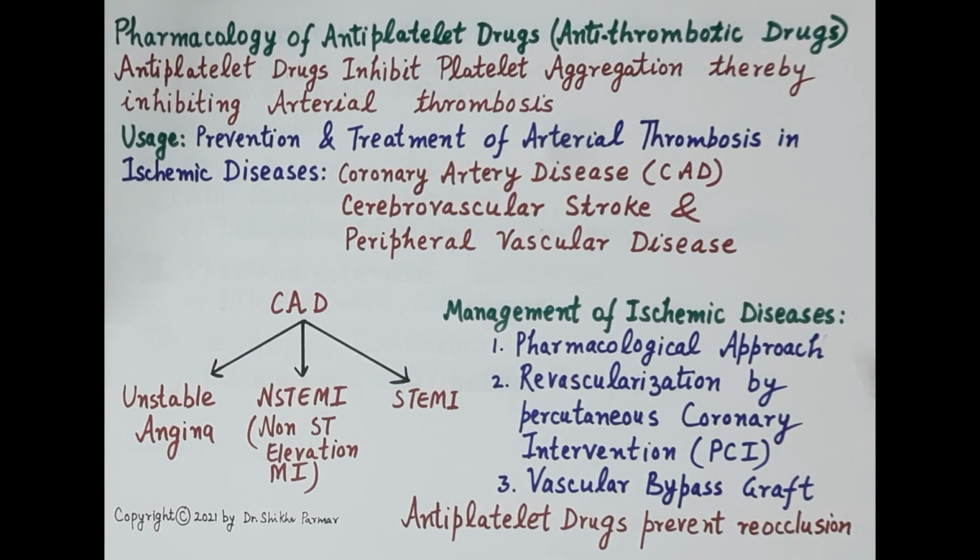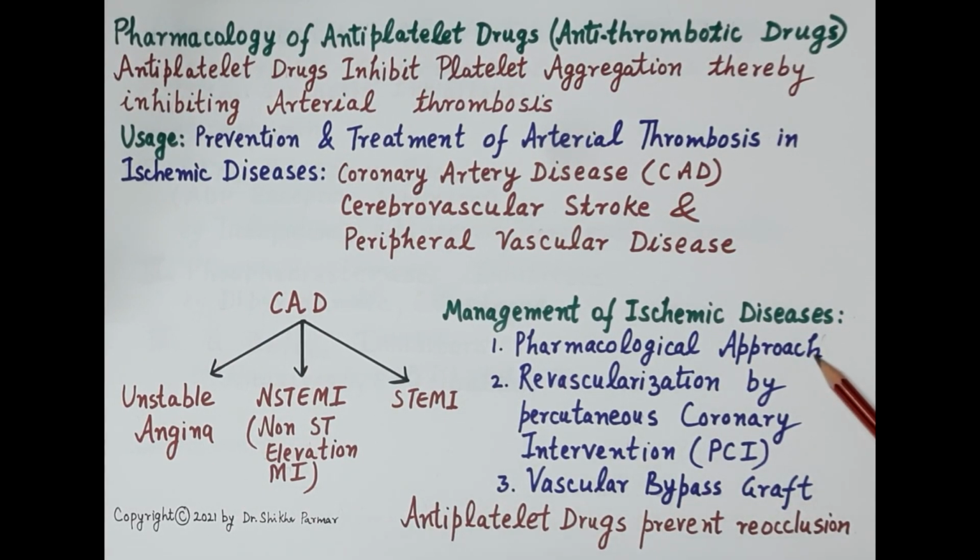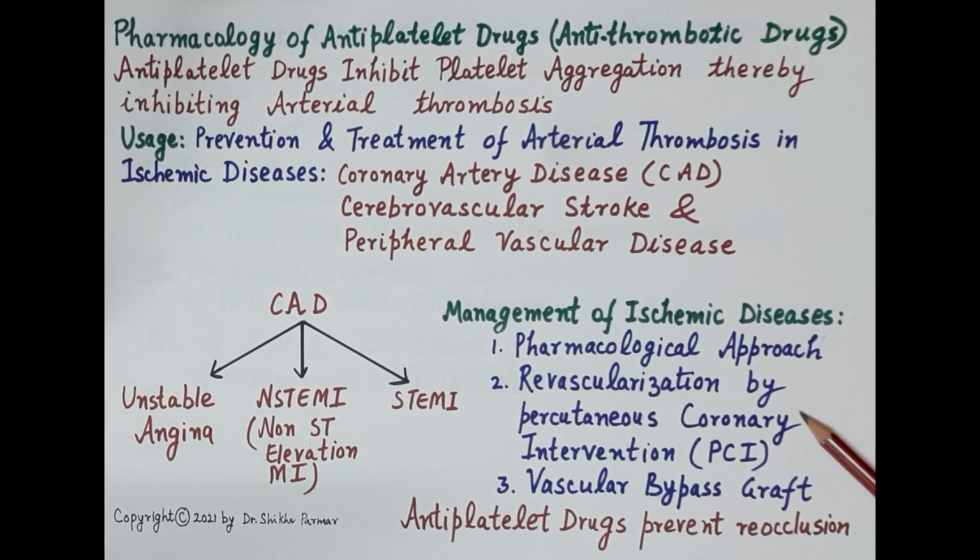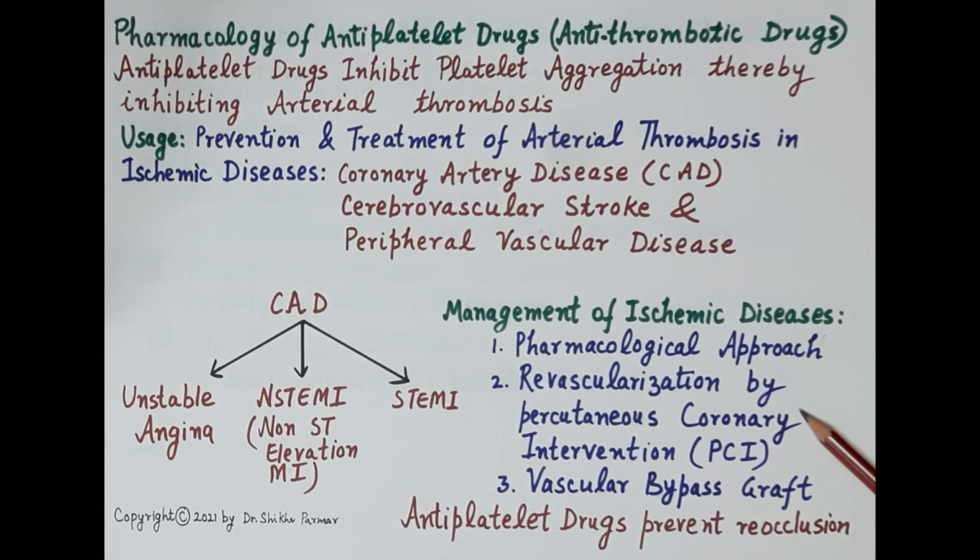Now when we talk about management of ischemic diseases, the first and most important is the pharmacological approach. Apart from this, there is removal of blockage, that is revascularization of the blood vessel by percutaneous coronary intervention. And if there is a complete blockage of the blood vessel, then surgical placement of a vascular bypass graft, that is bypass surgery.